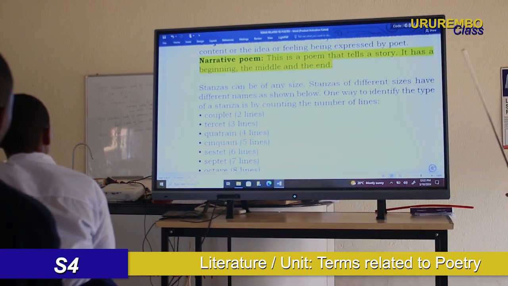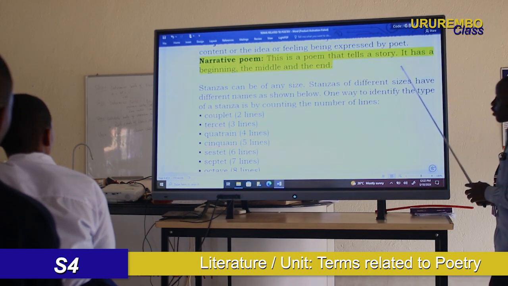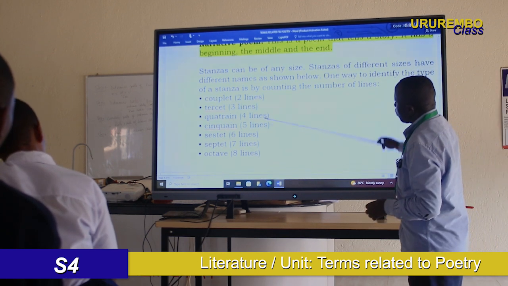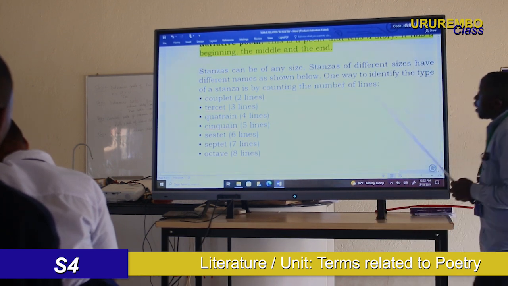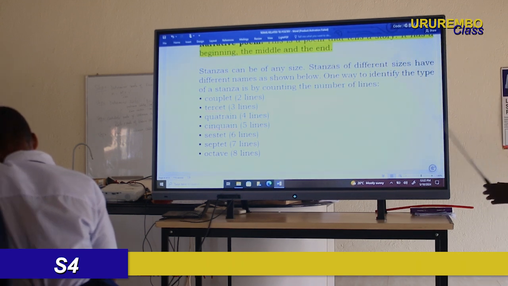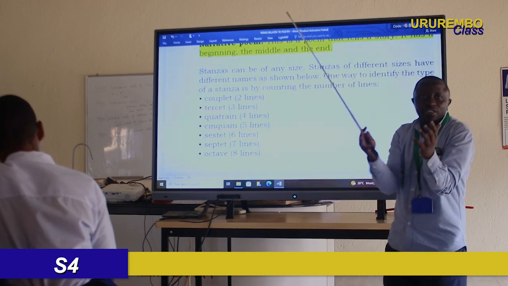So we are near the end of our lesson. It is a long lesson, but very important. We are at the end, but let us see types of stanzas. We have written here that stanzas can be any size.